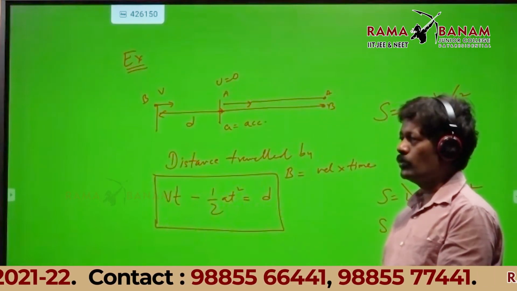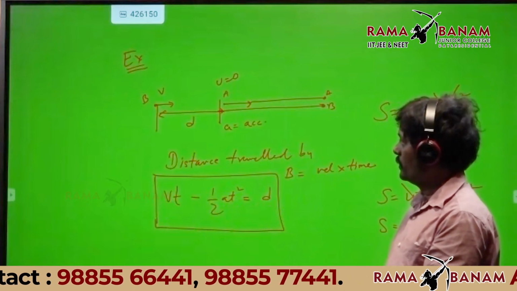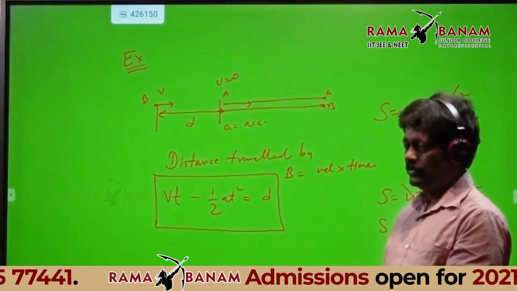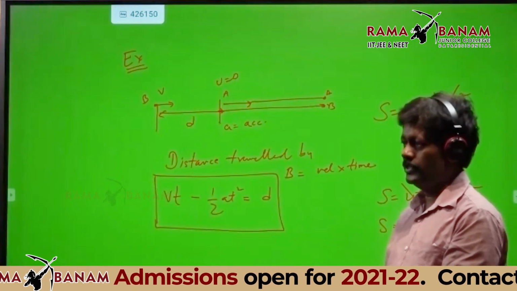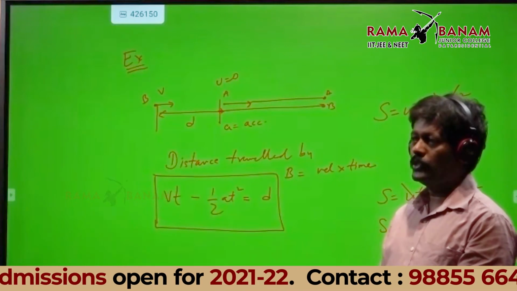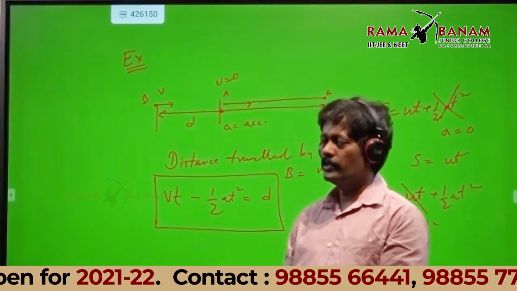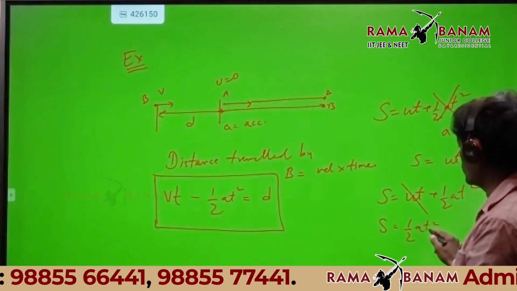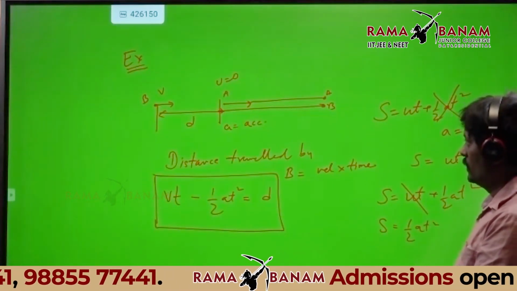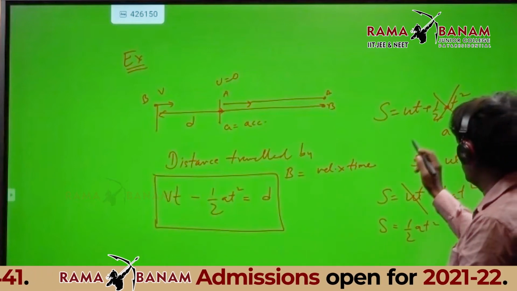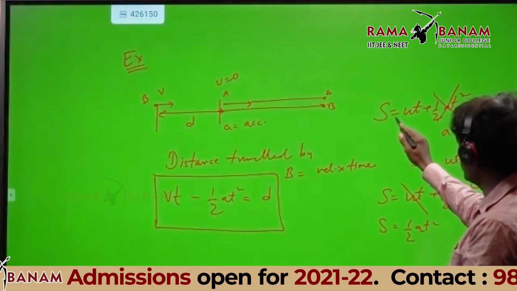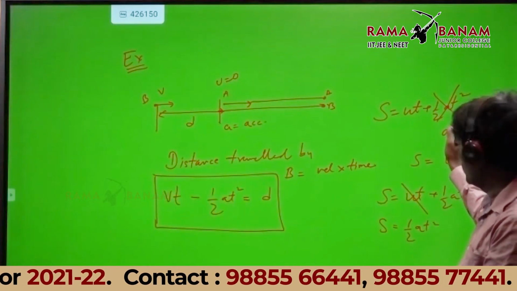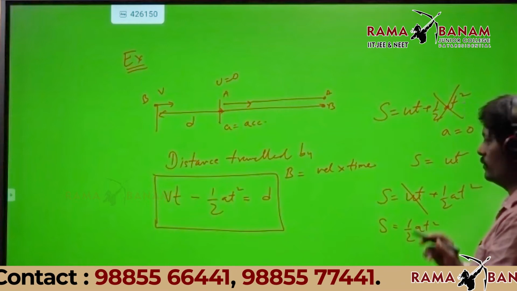I have taken two cars A and B. A is having a uniform acceleration. It is not having initial velocity. Then S equal to ut plus half at square I have to use, in which u is 0. So only S equal to half at square for A. For B, again I am using S equal to ut plus half at square, but acceleration is not there for B. So I have to use speed into time.